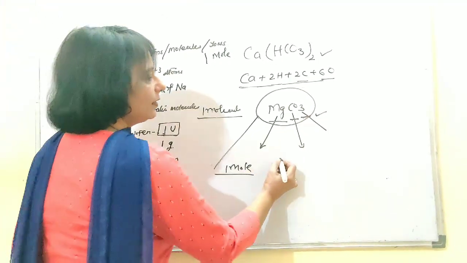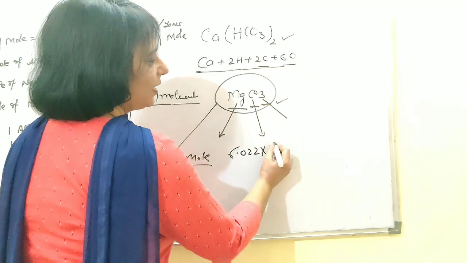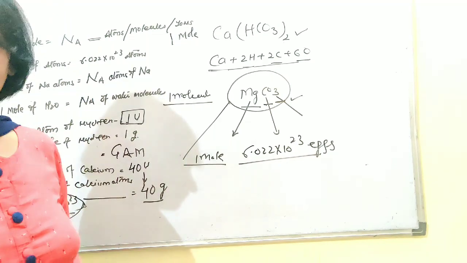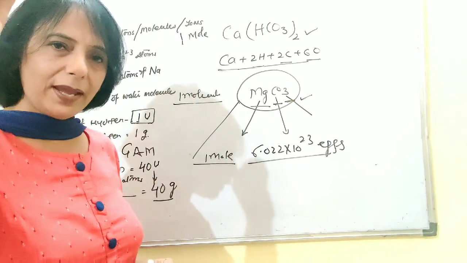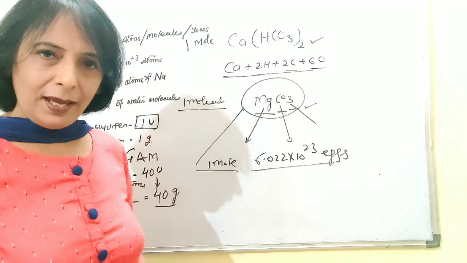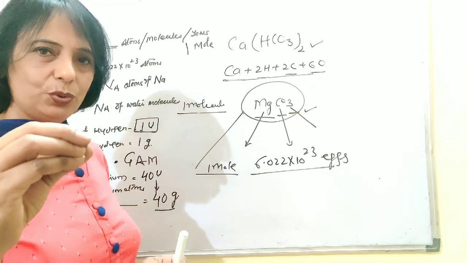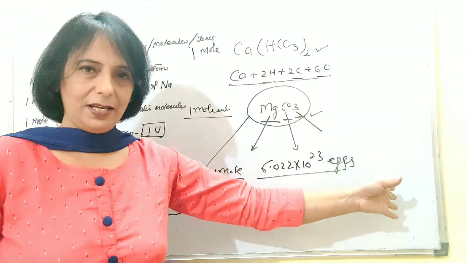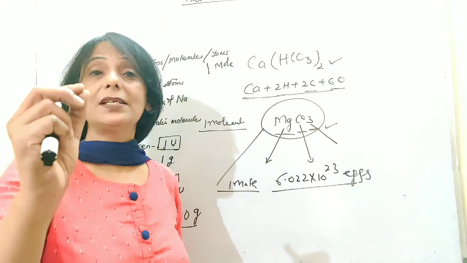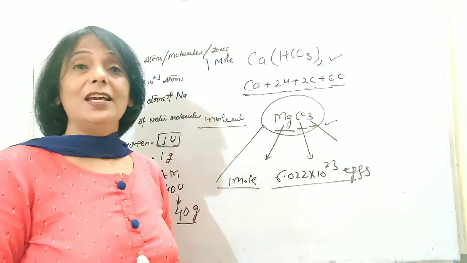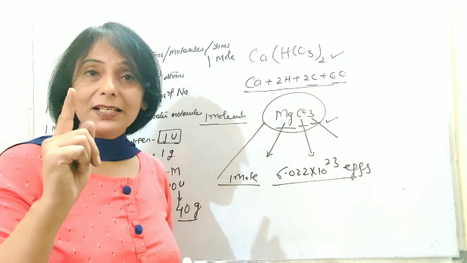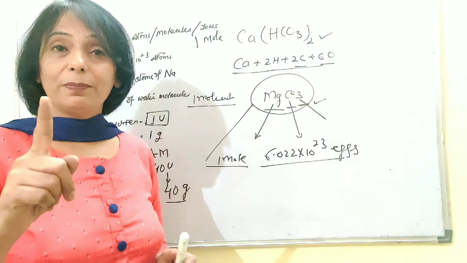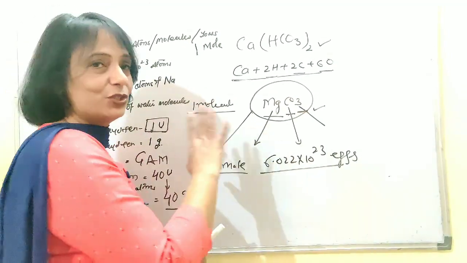But if you have 6.022 into 10 raised to 23 eggs lying at one place at your home, and the moment a child takes birth, the baby is asked to start picking up one egg and putting it on the other side without wasting even a single breath, the child, without wasting a single fraction of a moment of life, will take 70 years to complete this task. It is such a huge number.